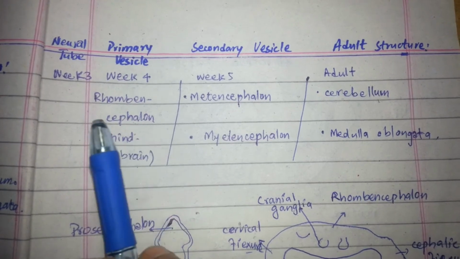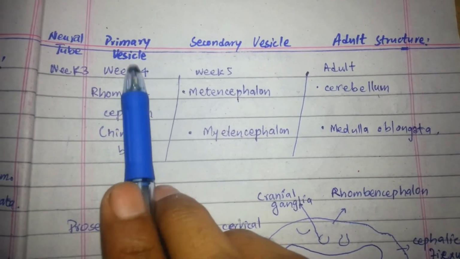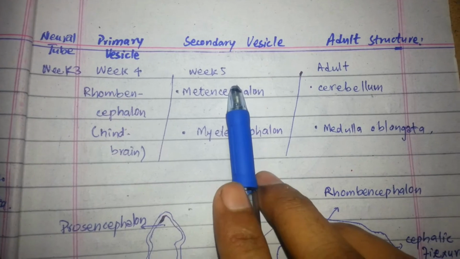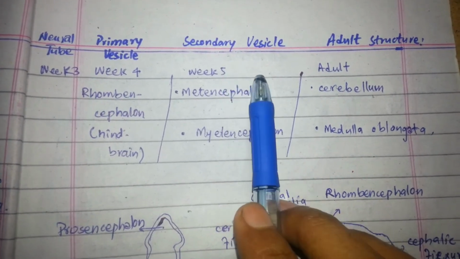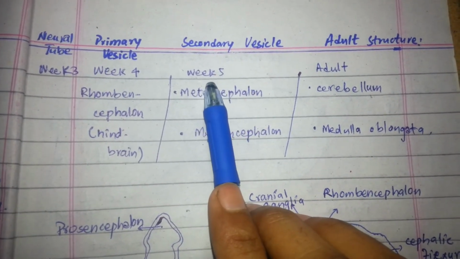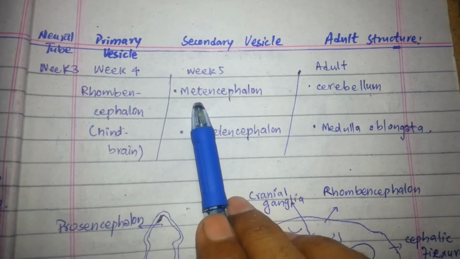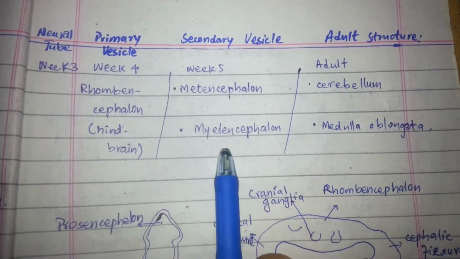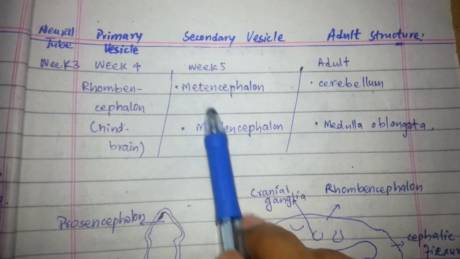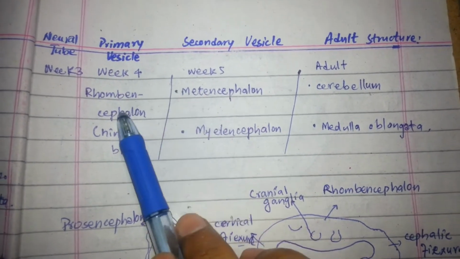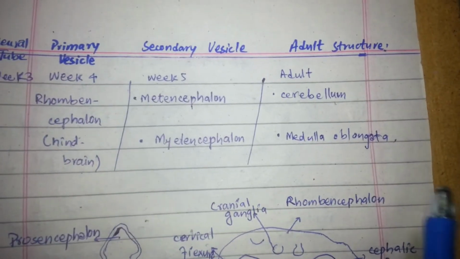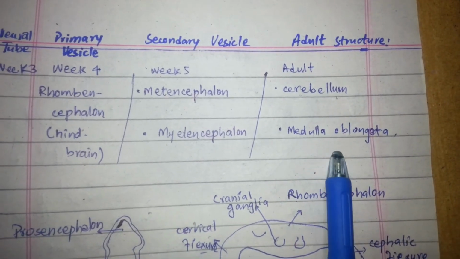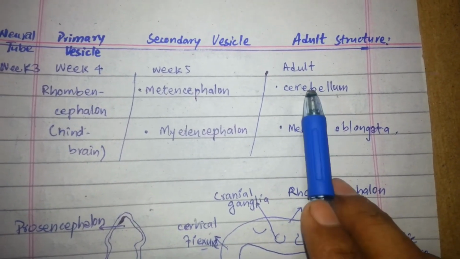The secondary vesicles develop in the fifth week: the metencephalon and the myelencephalon, which are parts of the hindbrain, and in the adult the cerebellum and medulla oblongata are formed.